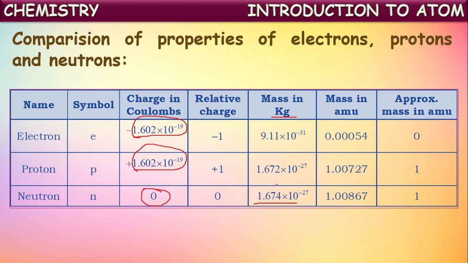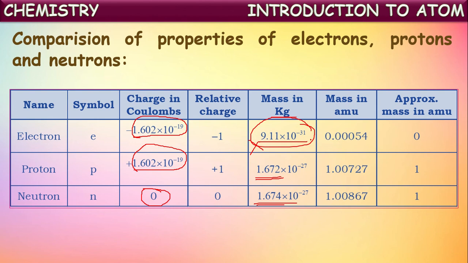So the mass of proton and the mass of neutron are almost equal. Accurately, the mass of neutron is slightly greater than that of proton. But when you compare the mass of electron with proton and neutron, it is completely negligible.